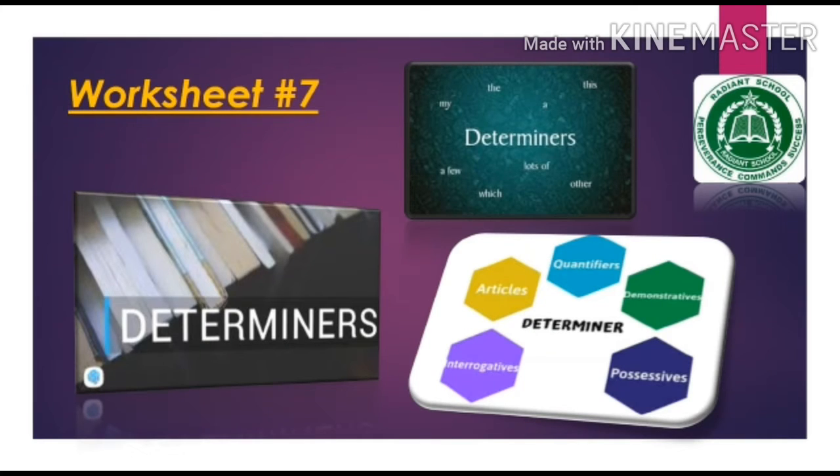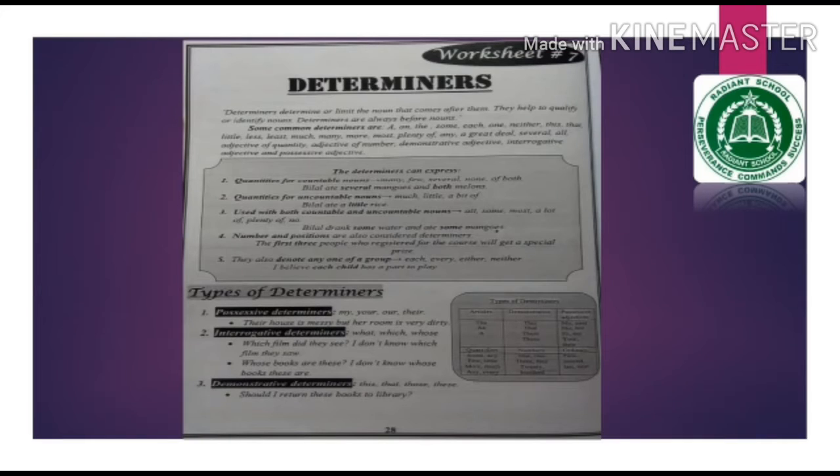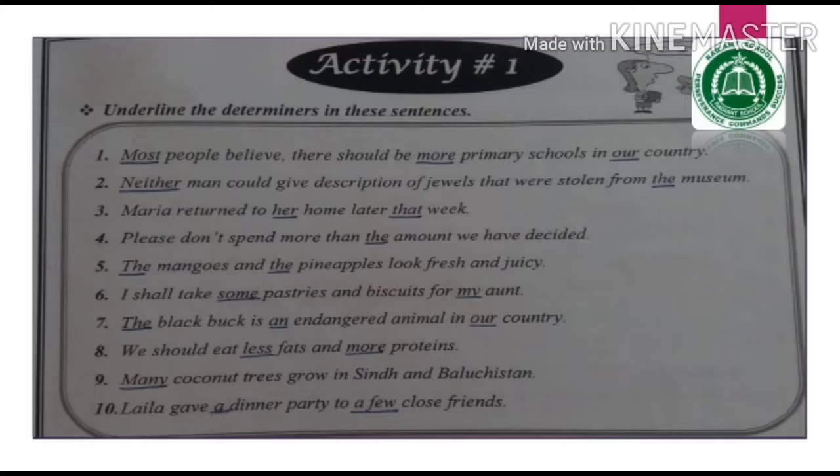Worksheet number 7, Determiners. This is worksheet number 7 in your workbook, page number 28. Let's start with activity number 1. So the question is, underline the determiners in these sentences. Number 1, most people believe there should be more primary schools in our country.